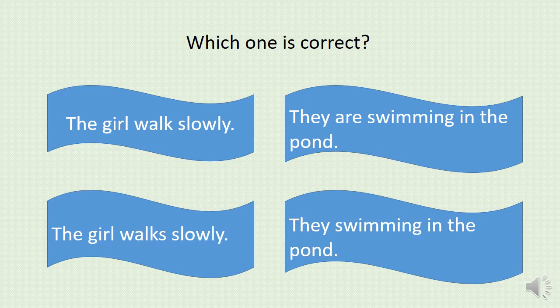Dear students, look at the screen. There are 4 sentences on the screen. But they all are not correct sentences. Now, tell me which sentences are not correct. The first is, the girl walk slowly. The second sentence is, the girl walks slowly. The third one is, they are swimming in the pond. And the fourth one is, they swimming in the pond. Look at these sentences. The first sentence and the last sentence are not correct.